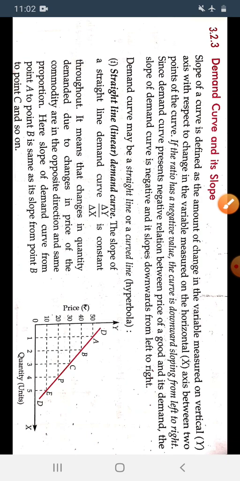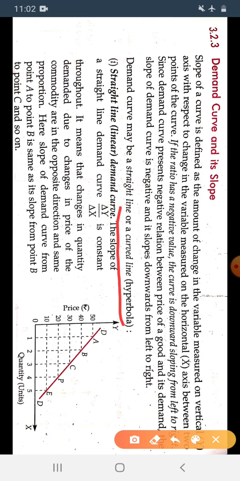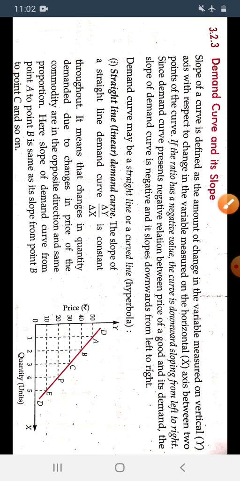Now, the demand curve may be a straight line or a curved line. Straight line demand curve: the slope of a straight line demand curve, that is delta y upon delta x, meaning change in y to the change in x, is constant throughout. That means throughout, the change in y to the change in x will be constant.